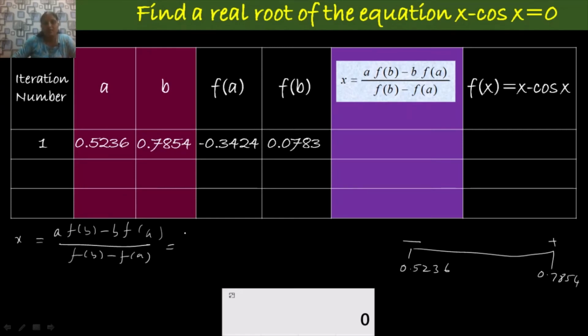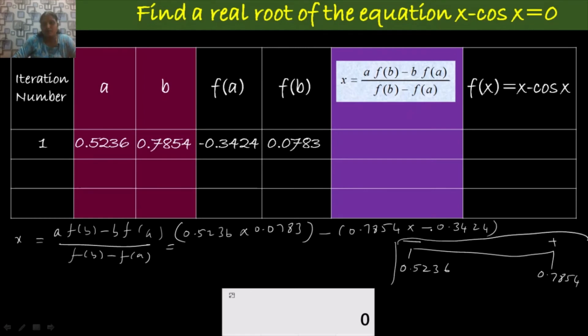So a is 0.5236 and f of b is 0.0783, minus b, your b value is 0.7854, times f of a, that is minus 0.3424, over f of b minus f of a, that is 0.0783 minus minus 0.3424.